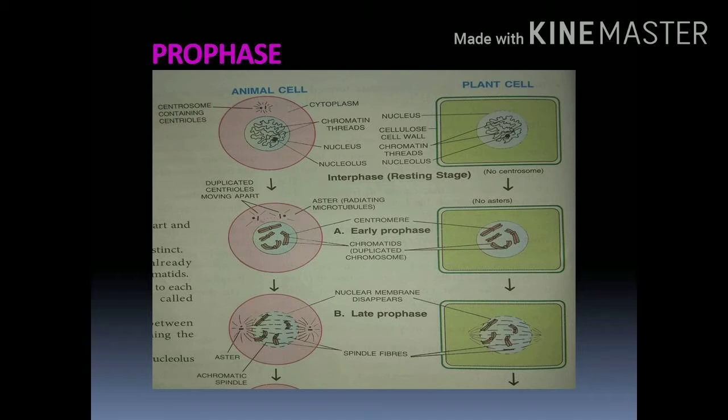In the late prophase, at the end of the prophase, you can observe the nuclear membrane start to disappear. The nuclear membrane as well as the nucleolus start to disappear, and the centrioles move towards the opposite poles, and between these two centrioles spindle fiber formation takes place. The chromosomes slowly start to move towards the equator plane. This is the late prophase. We can see it in the diagram, in both the animal cell as well as the plant cell.